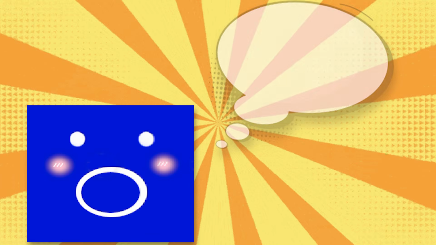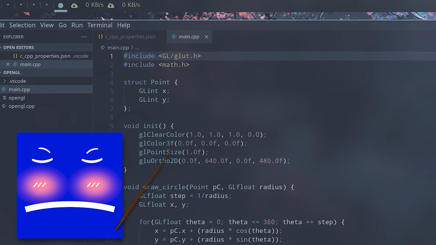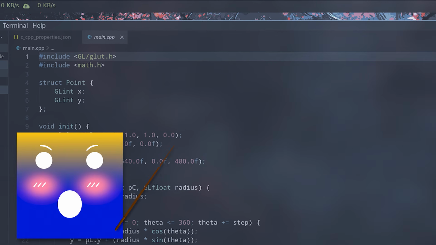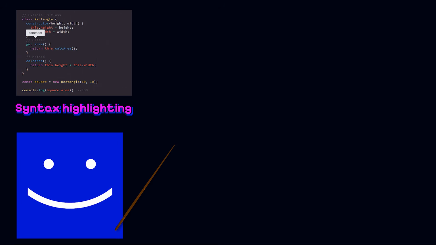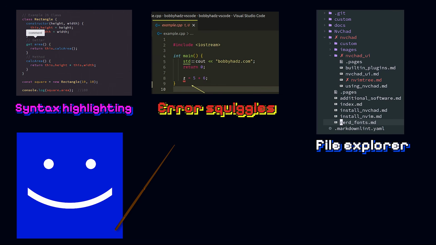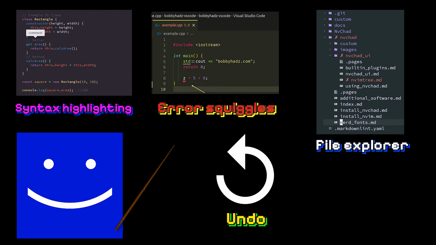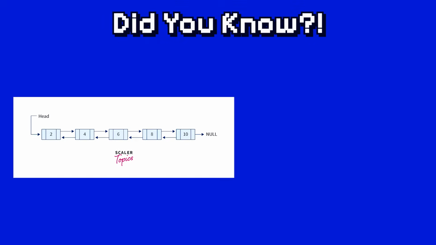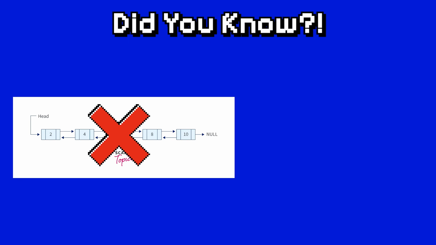One of my dream project ideas has always been making my own code editor. Do I really need to explain how freaking cool that is? We take things like syntax highlighting, error squiggles, file explorers, even a basic functionality like undo completely for granted. Did you know that undo is not linear like a linked list but a tree?